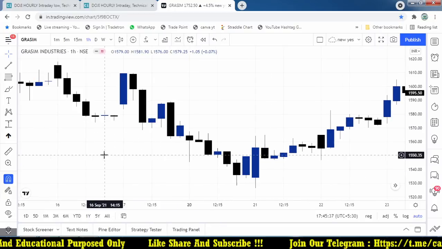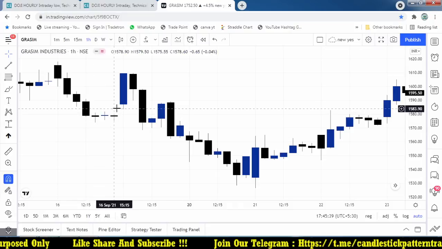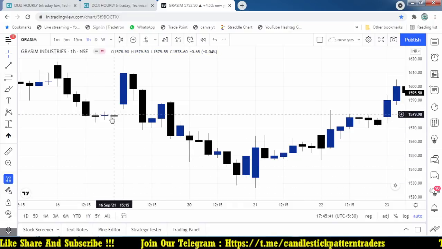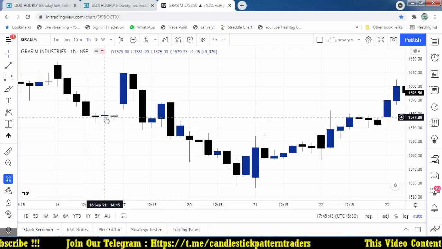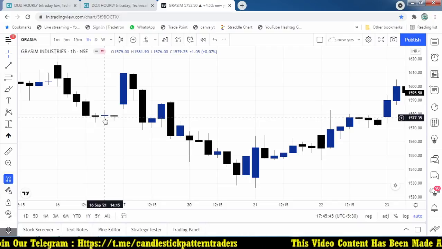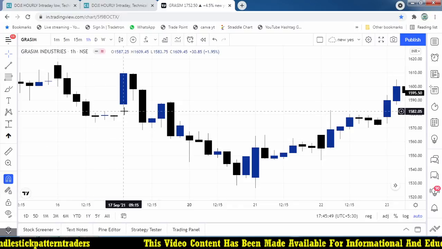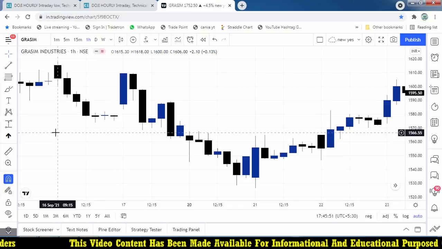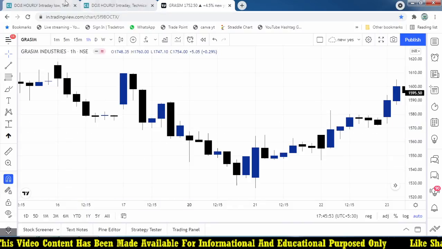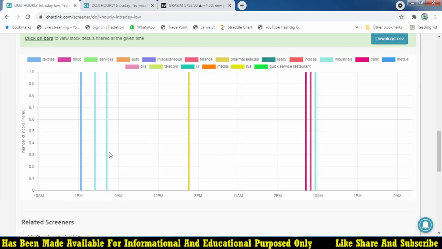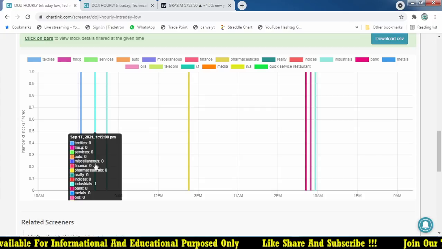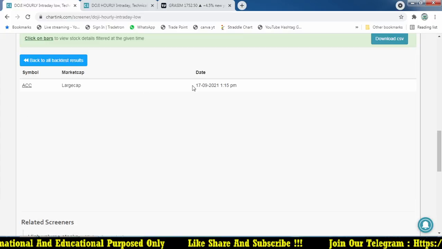So this is a Doji, but it is not giving you any intraday opportunity. Why? Because it is closing hours. We are not going to focus on an intraday trade based on this candlestick pattern. Even if the next day it opens higher and moves, intraday we didn't have any opportunity.